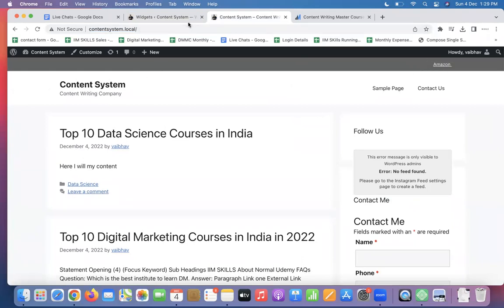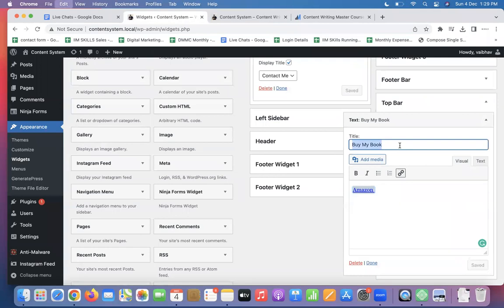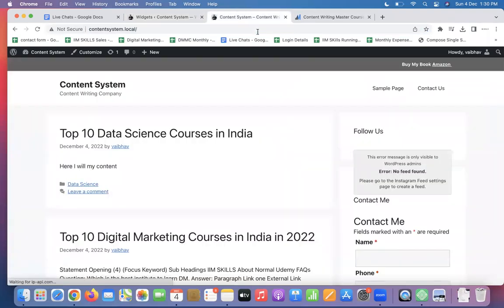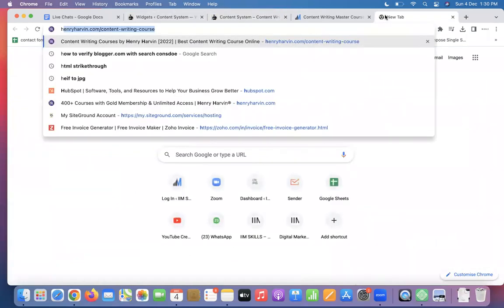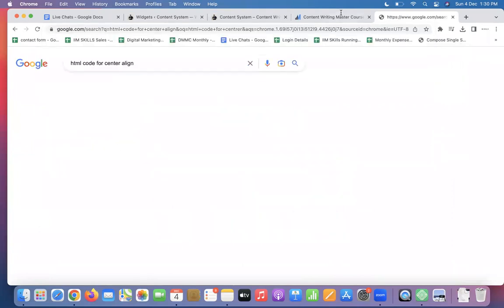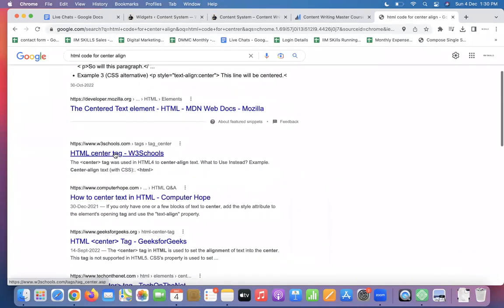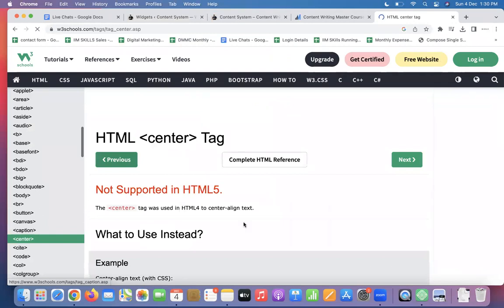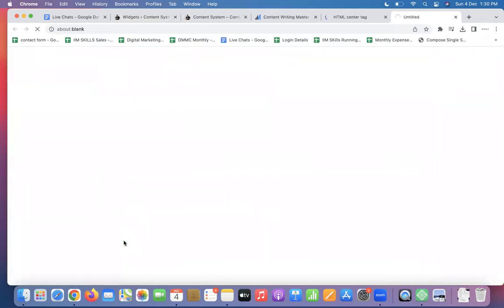So it is not appearing because buy my book, Amazon. By the way, there is one HTML code for center align. Just a second.